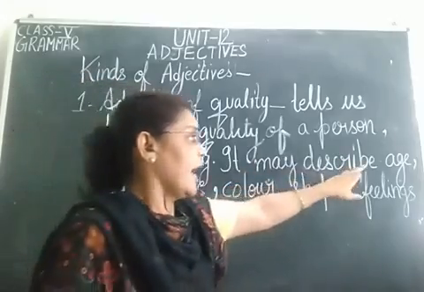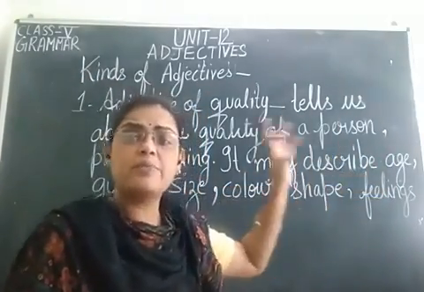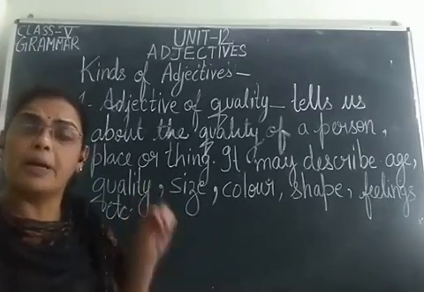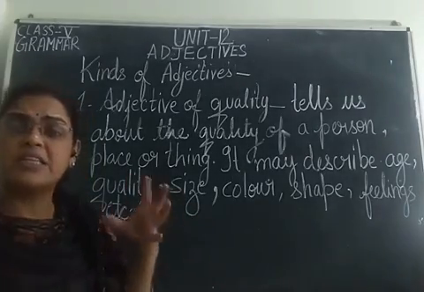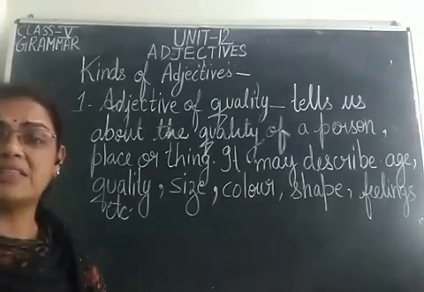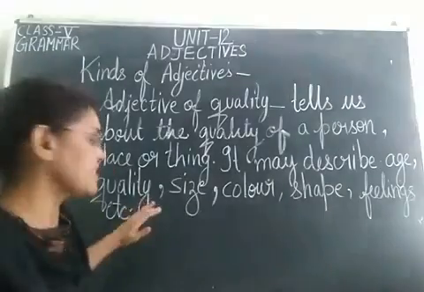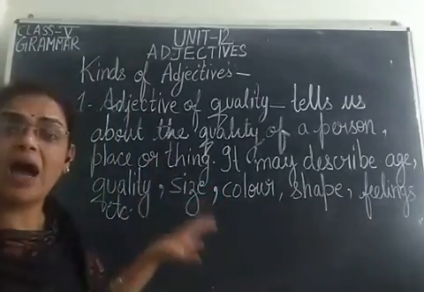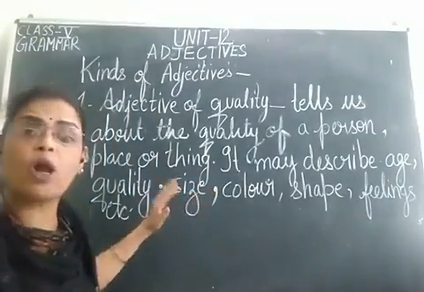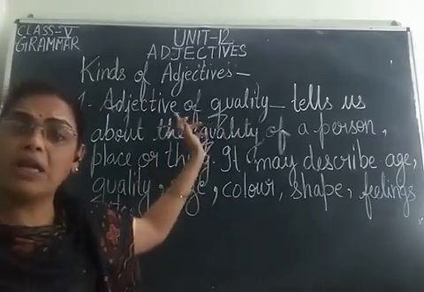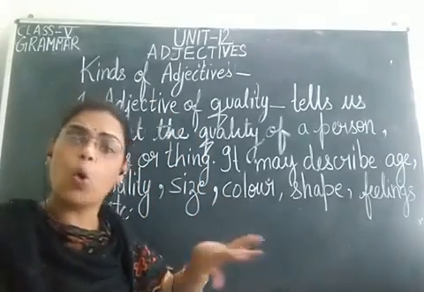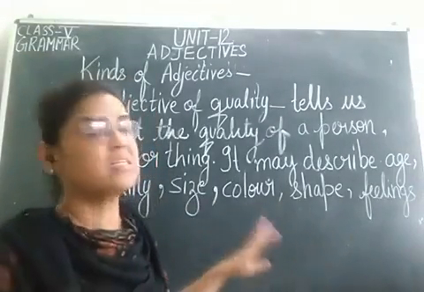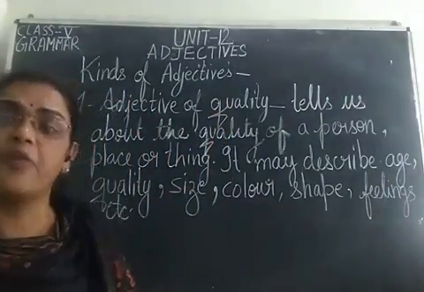So adjective of quality describes the age. Then quality of a particular person or thing: beautiful, kind, honest, these are all qualities. Size, big, small, large, huge, tiny, these are all adjective of quality, children. Then the color, all the colors, black, white, blue, purple, green, all colors are adjective of quality.